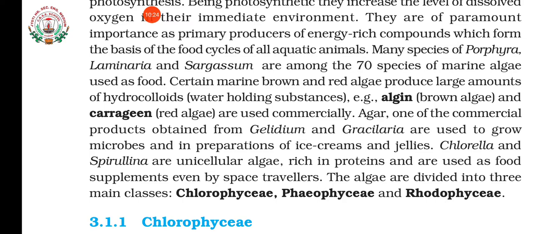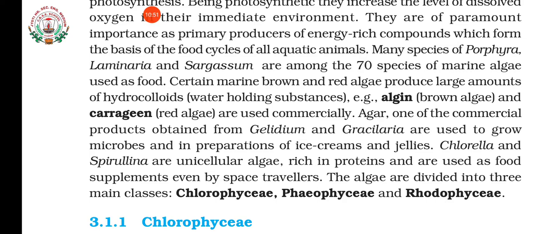Carrageenan is produced by red algae and algin is produced by brown algae. So they are commercially useful. These algin and carrageenan are water holding substances or hydrocolloids, algin produced by brown algae and carrageenan by red algae.